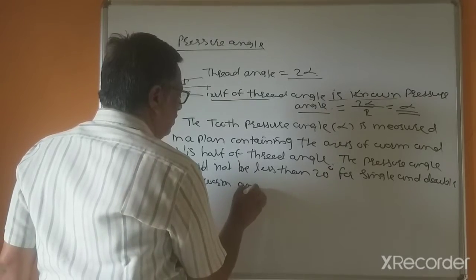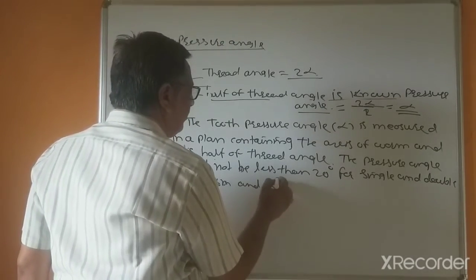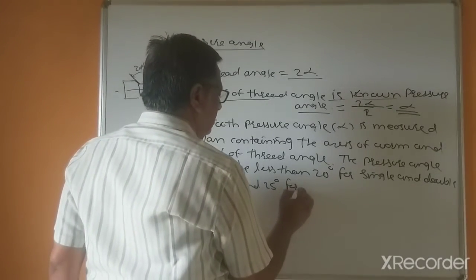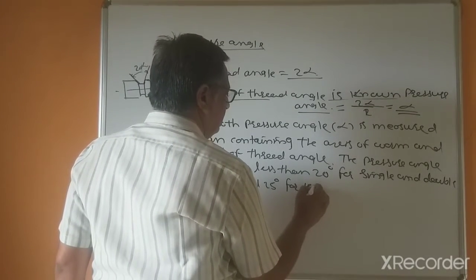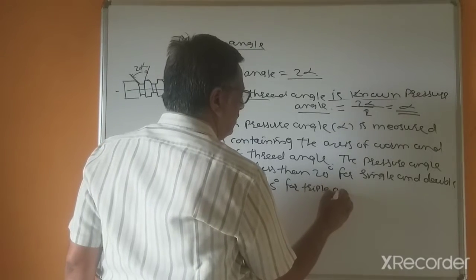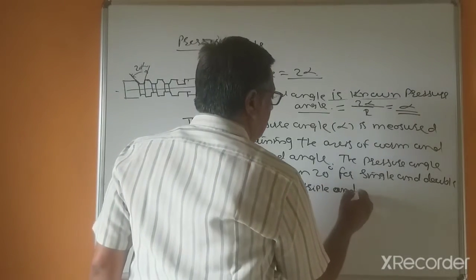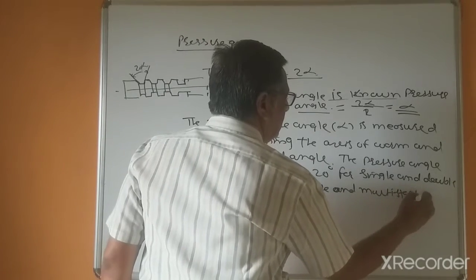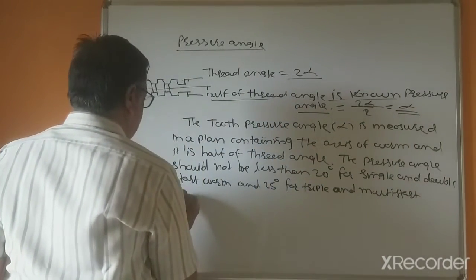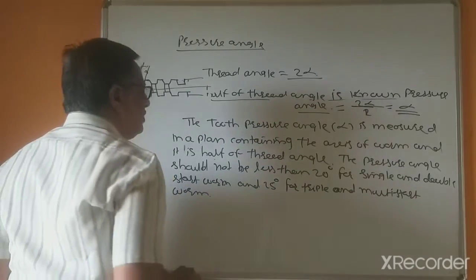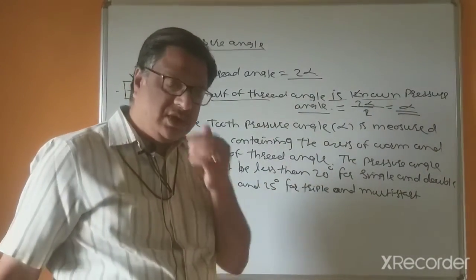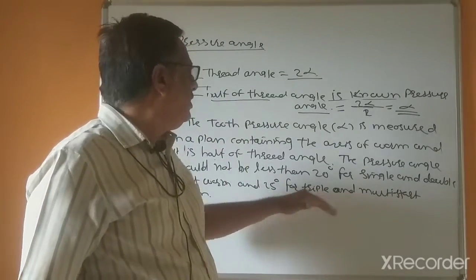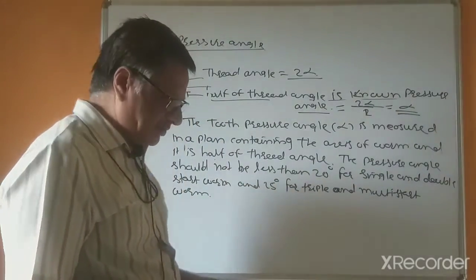And 25 degrees for triple and multi-start worms. So this pressure angle is around 25 degrees for triple and multi-start worms.